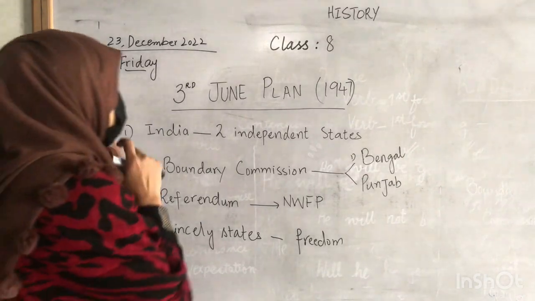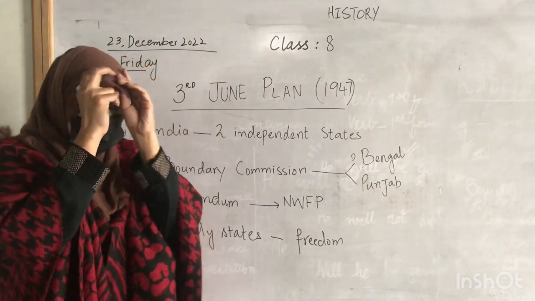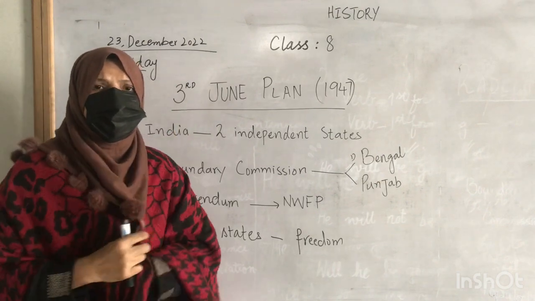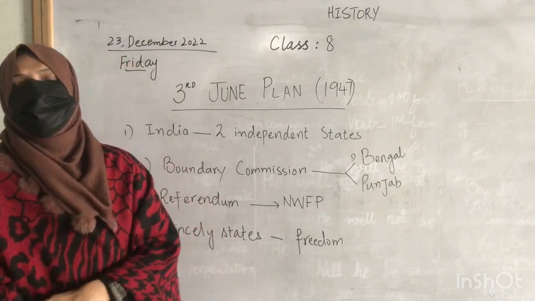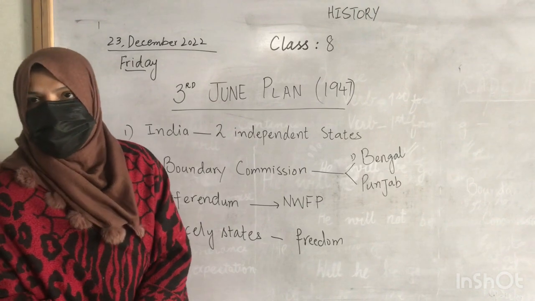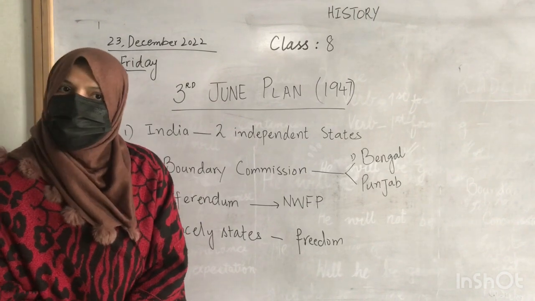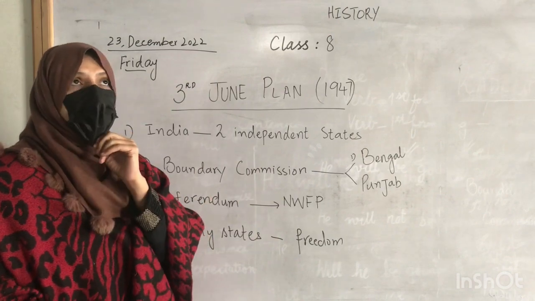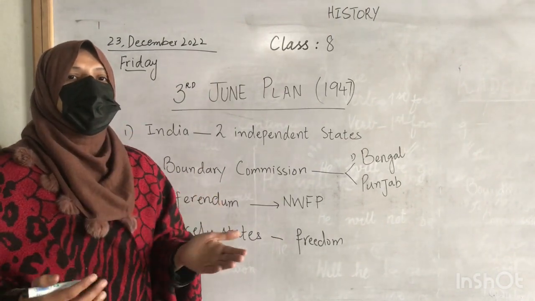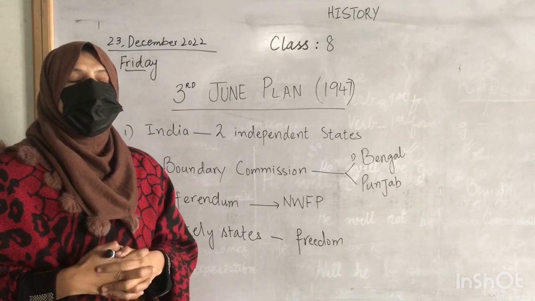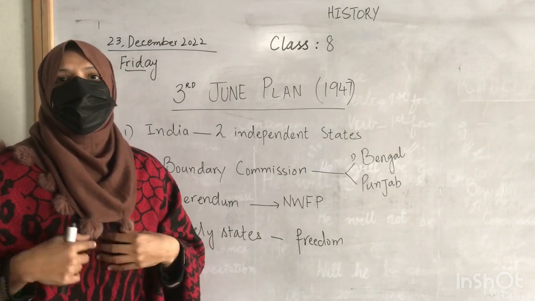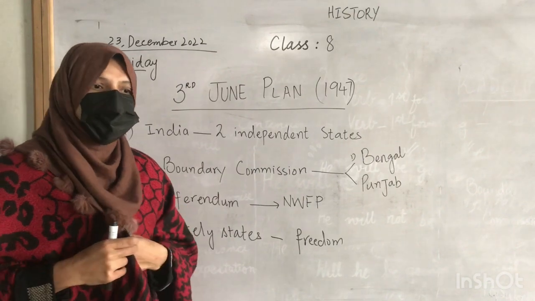Okay students, so let's move towards the second part of the lesson that was about the 3rd June Plan 1947. Who would like to tell me about the 3rd June Plan? Yes, very good. So the 3rd June Plan was about how the boundaries of the two new countries will be demarcated, which areas will be included in which country and which areas will be included in the other country.